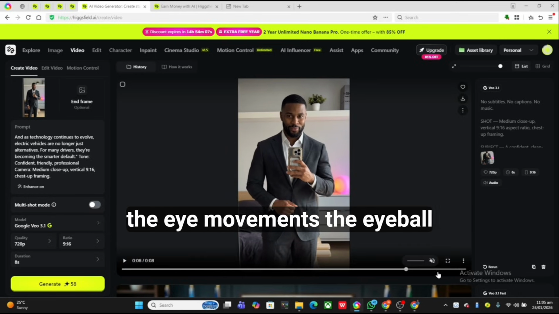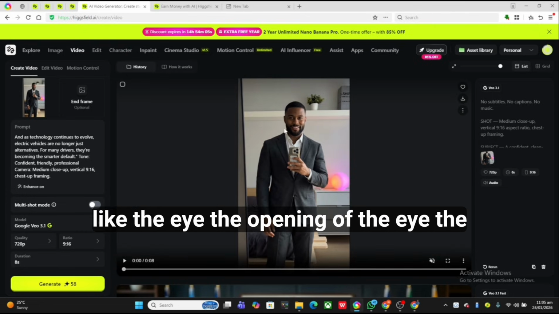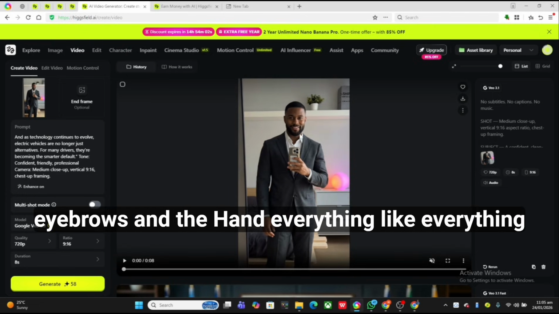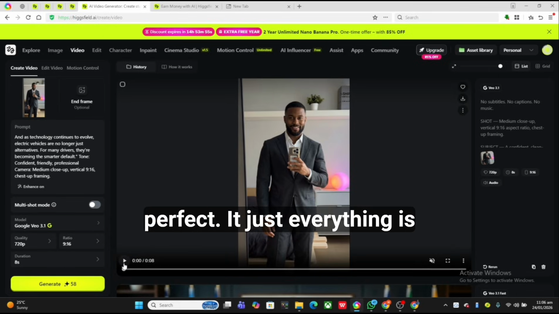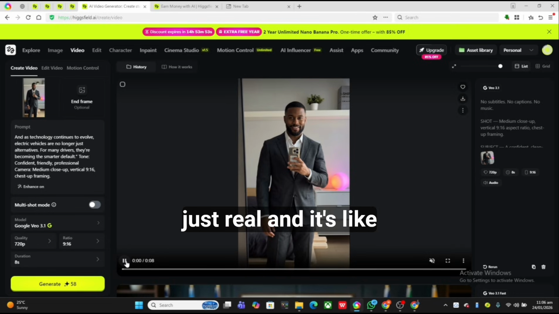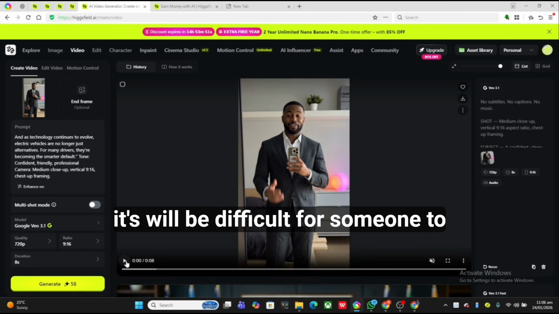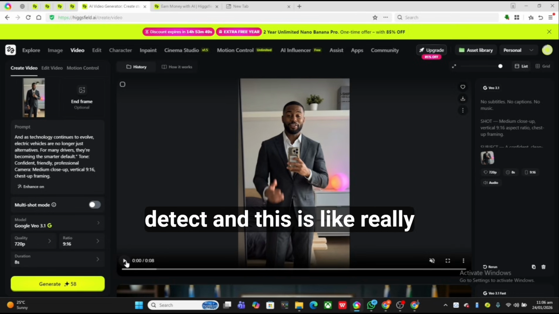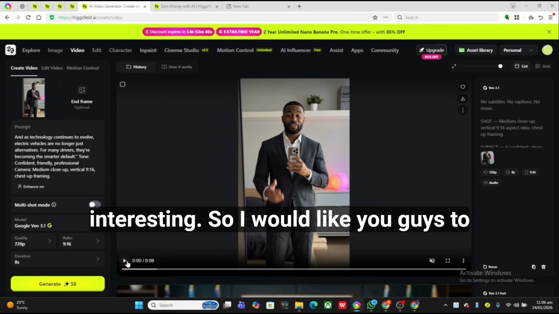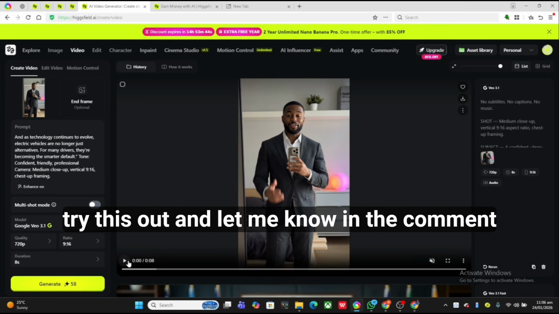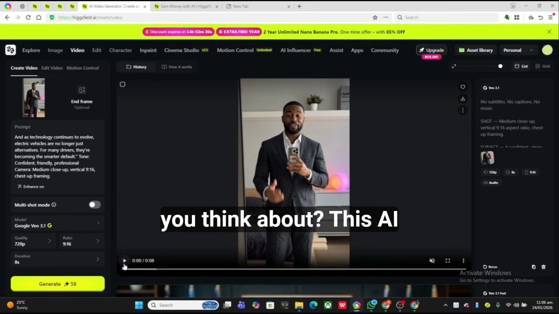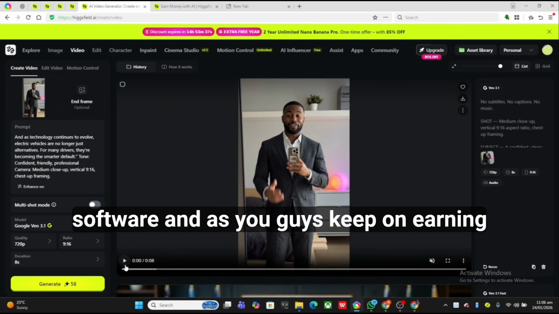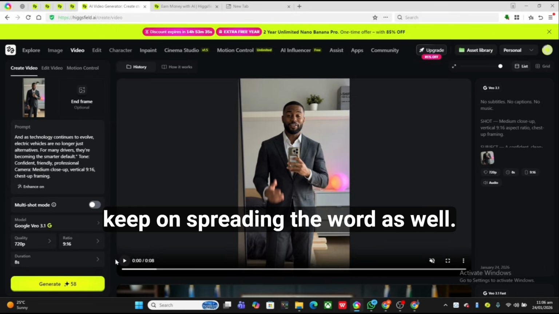But things from the eye movements, the eyeball, the opening of the eye, the eyebrows, and the hand, everything is almost perfect. Everything just looks real, and it will be difficult for someone to detect, and this is really interesting. So I would like you guys to try this out and let me know in the comment section what you think about this AI software, and as you guys keep on earning, keep on spreading the word as well.